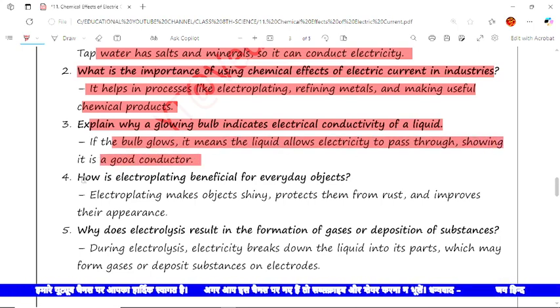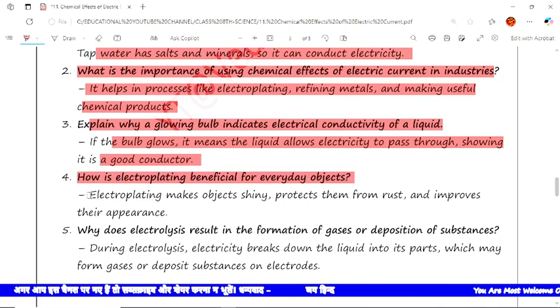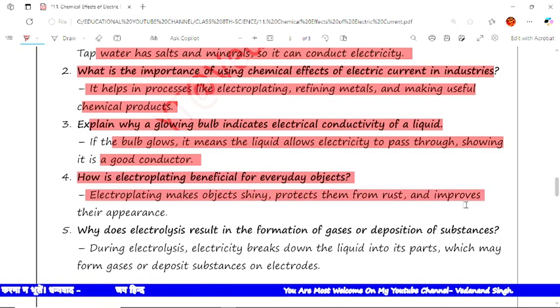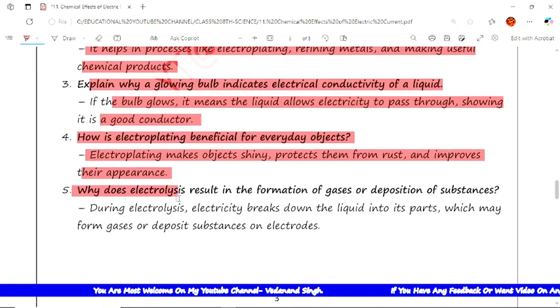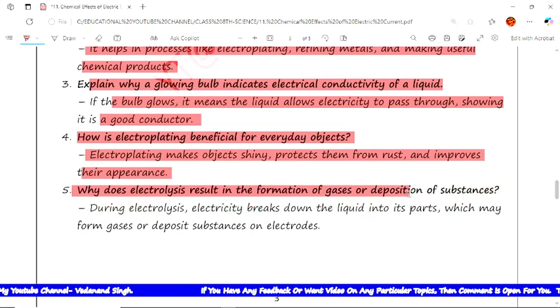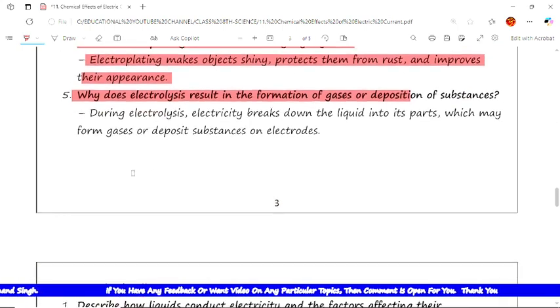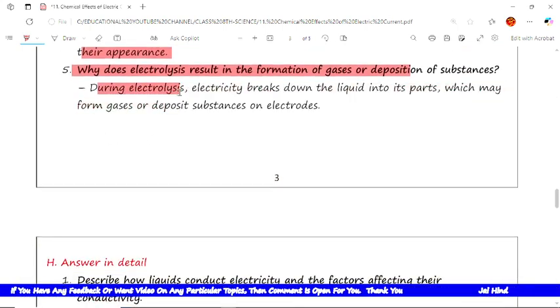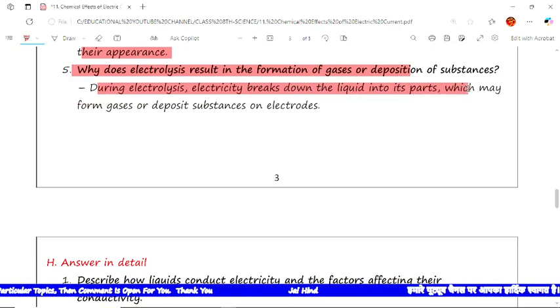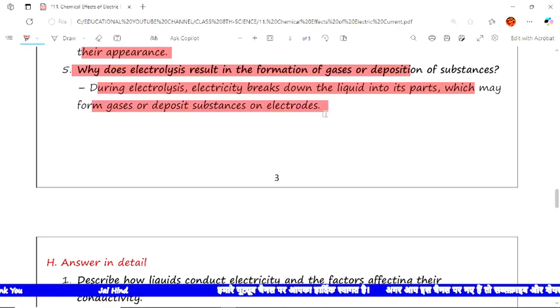conductor. The next question is, how is electroplating beneficial for everyday objects? The answer is, electroplating makes objects shiny, protects them from rust and improves their appearance. Now the next question is, why does electrolysis result in formation of gas or deposition of substances? The answer is, during electrolysis, electricity breaks down the liquid into its parts, which may form gases or deposit substances on electrodes.